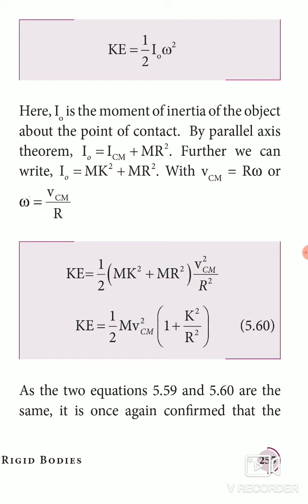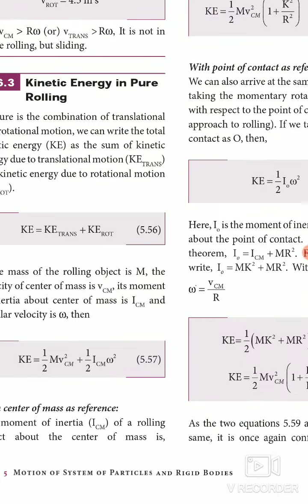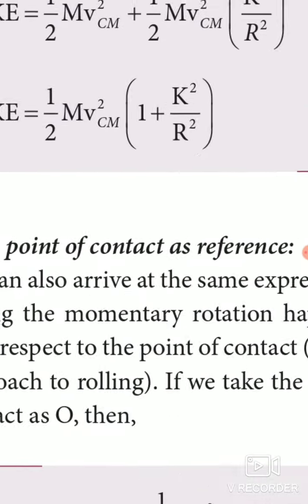And VCM equals R omega, so omega equals VCM divided by R. So kinetic energy equals half M K square plus M R square into VCM square divided by R square. So kinetic energy equals half M VCM square into 1 plus K square by R square, the same as the earlier one.